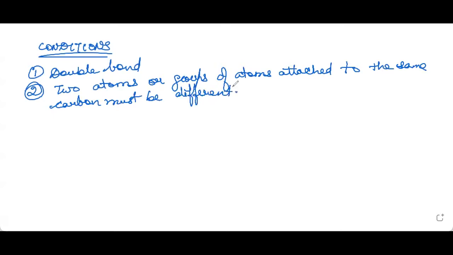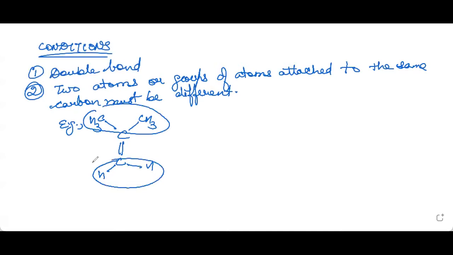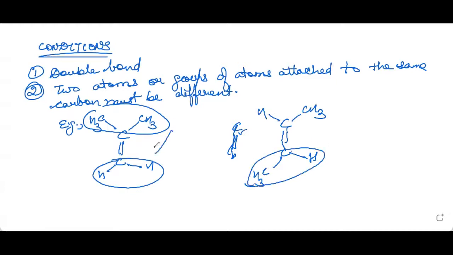For example, suppose I write this molecule. Now the atoms or groups of atoms on the same carbon are the same. Here both hydrogens are there, here both methyl groups are there. Now they cannot be assigned the cis or trans forms. The atoms or groups of atoms on the same carbon need to be different. Only then we can write the cis and the trans forms. So just like this, these are now different. So in the other case, we cannot write the geometrical isomers.